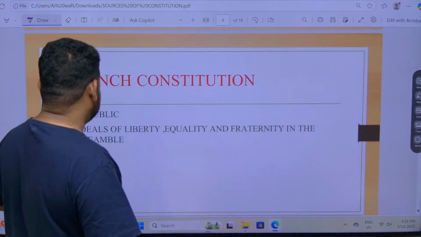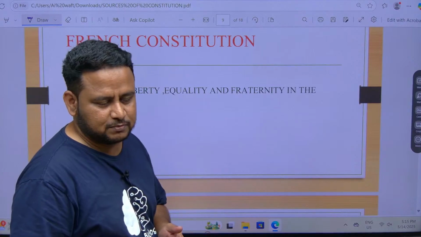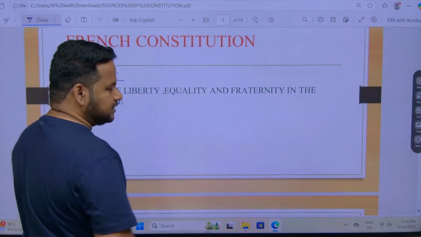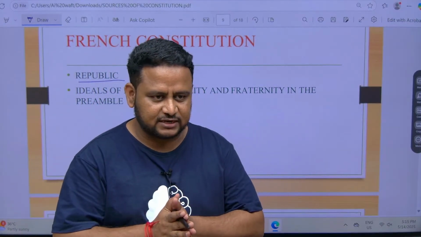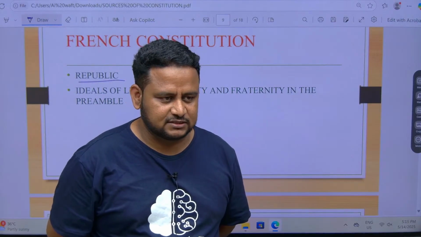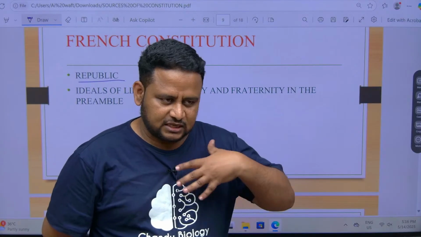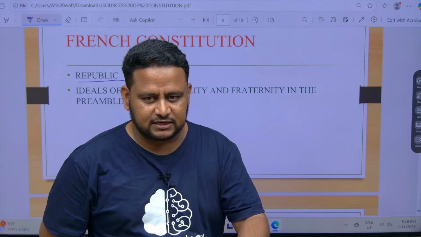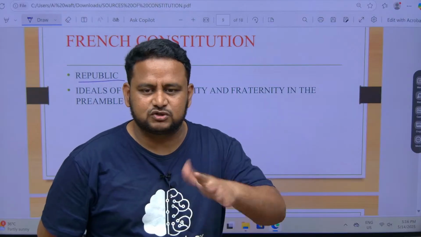Now French constitution. See, in France the French Revolution took place and they brought about the idea of republic. Republic means suppose a person is ruling the country. Before, we had kings ruling us, correct? The king was an inherited king, that is, if I am the king, my son will also become a king. Like that they were ruling the country. That means there was no republic, that means that person was not elected.